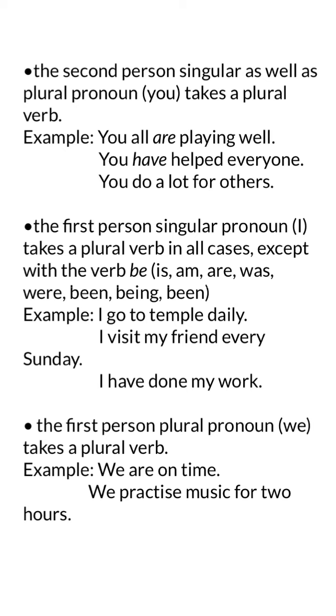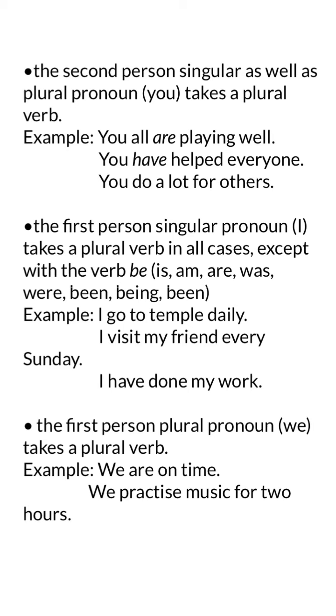Now let's see rule number 4. The first person singular pronoun, that is I. I have always told you that first person is I and it is singular, right? The first person singular pronoun takes a plural verb in all cases except with the verb be.